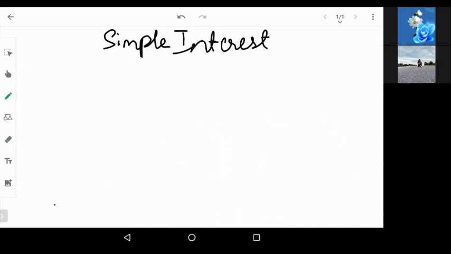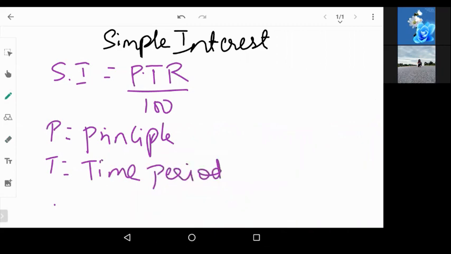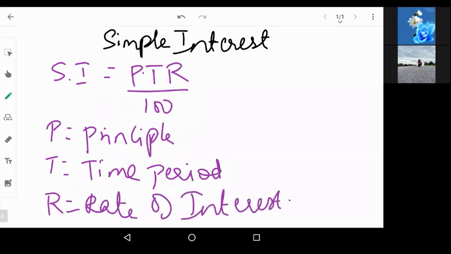So simple interest is the interest calculated on the original principal amount. Okay. And the formula is PTR by 100. P is the principal, T is the time or time period, both you can say, and R is the rate of interest. Okay, so that is the formula for simple interest.